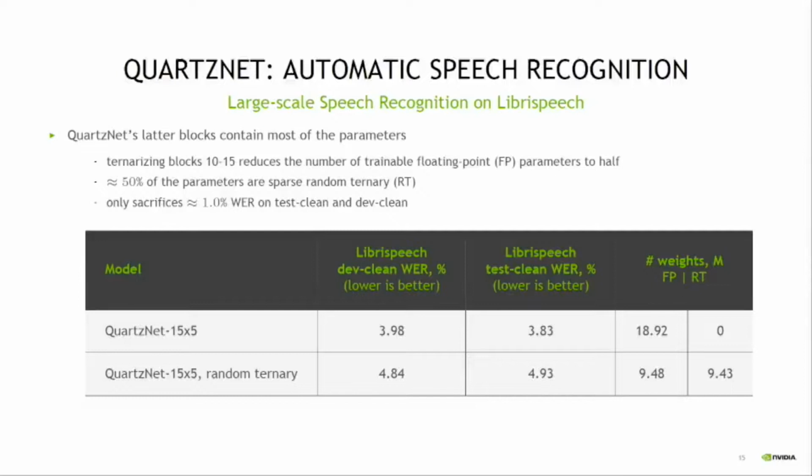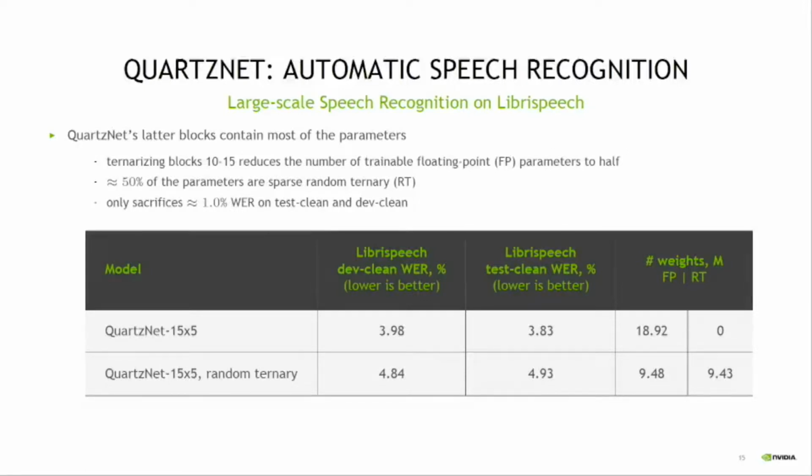We also evaluated large-scale speech recognition on Librispeech. Librispeech contains around 10,000 hours of segmented and aligned narrations of public audiobooks. For our floating point baseline, we used QuartzNet with 15 blocks and 5 subblocks. As originally proposed, the number of channels varies within each block. In the table, we can see that our baseline achieves 3.98% word error rate on DevClean and 3.83% word error rate on TestClean. Moreover, we can observe that it has around 90 million floating point parameters.